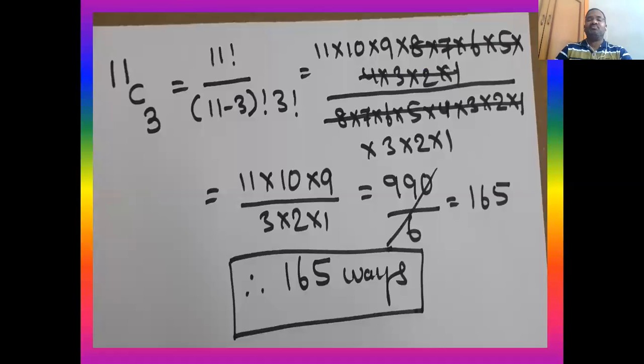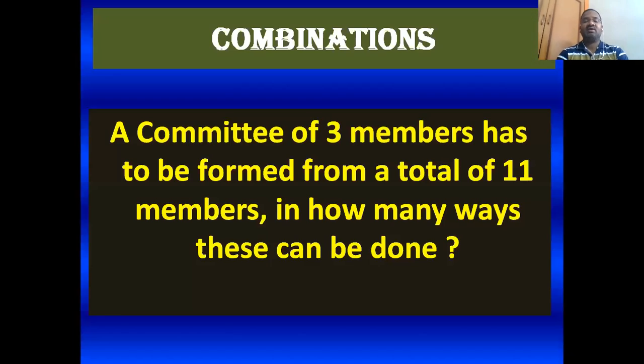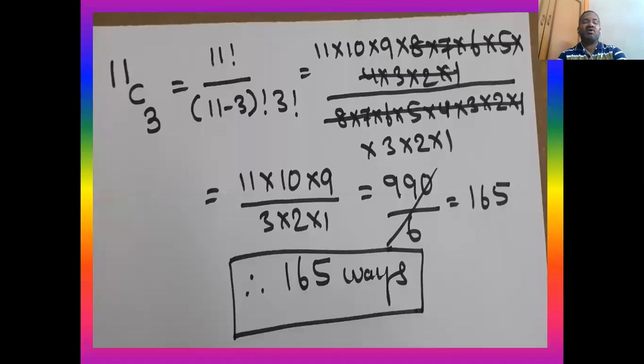Just substitute the values. But remember carefully, the formula will be changed in the case of combinations. What is that? nCr is equal to n factorial by n minus r factorial into r factorial. So now you substitute the values of this problem into the formula. What items are available here? Total items are 11, and a committee should be formed including 3 members. So the including items are 3. That means small r is 3, small n is 11, and C is the combination constant.